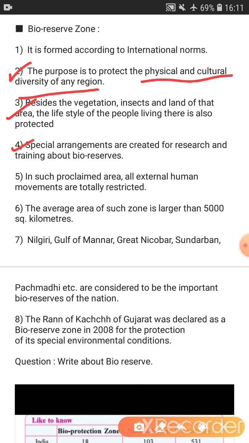Now fourth point, special arrangements are created for research and training about bioreserve. So the government here conducts programs for encouraging research and training about bioreserves.